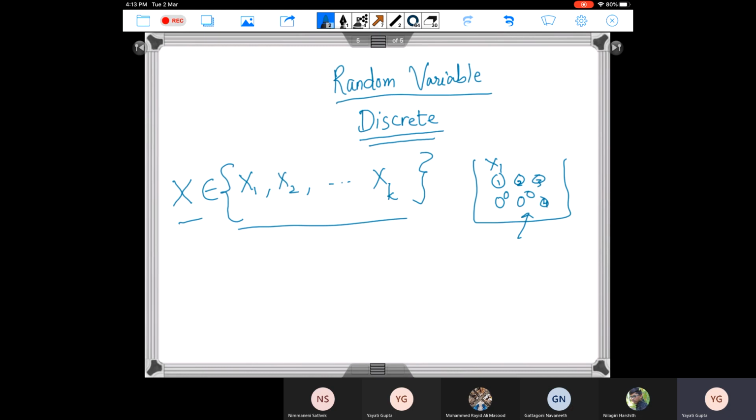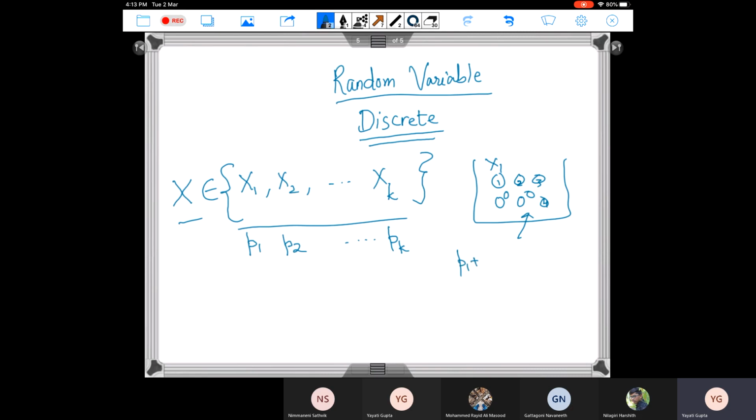On the other hand, in certain experiments, this might not be true. So in certain particular cases, maybe something is happening so that each ball doesn't have the same probability of being drawn out. So let me say that if I pick any of the balls, x1 comes out with a probability p1, x2 comes out with a probability p2, so on and so forth, xk comes out with the probability pk.